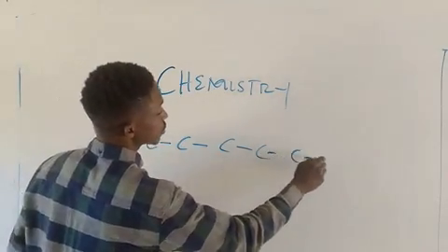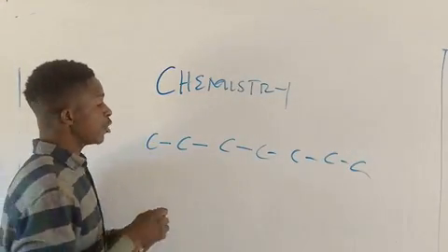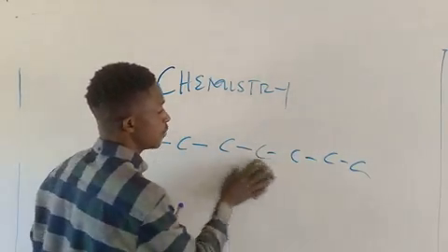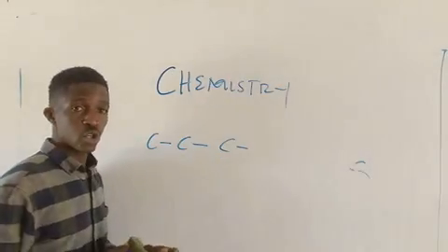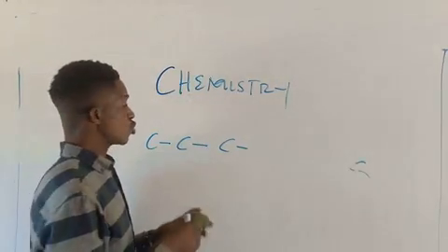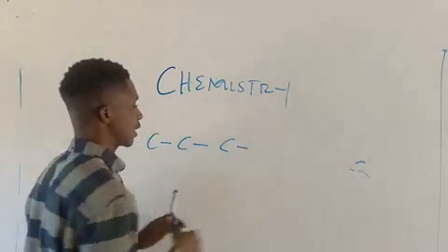This chain I can continue writing as I move. So carbon can do this to form a long chain, and it can also form a branch chain, and it can also form a cyclic chain. Let's look at this illustration.